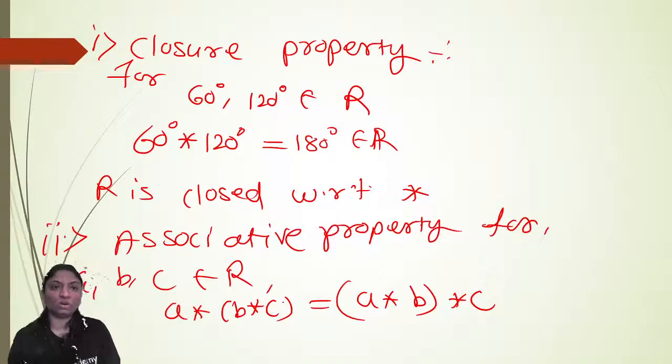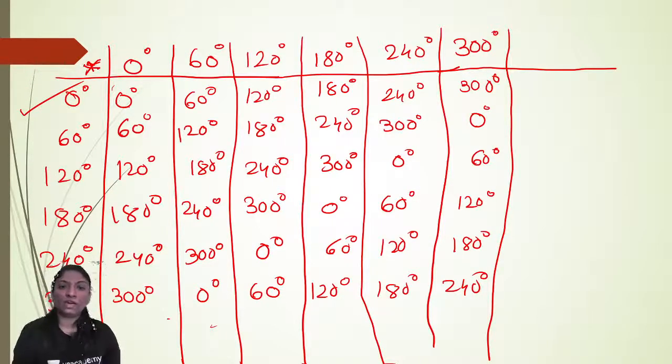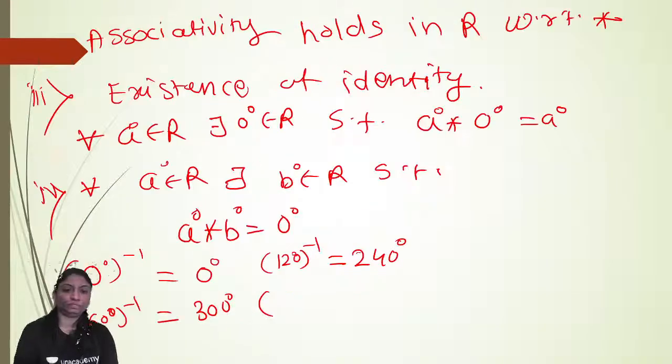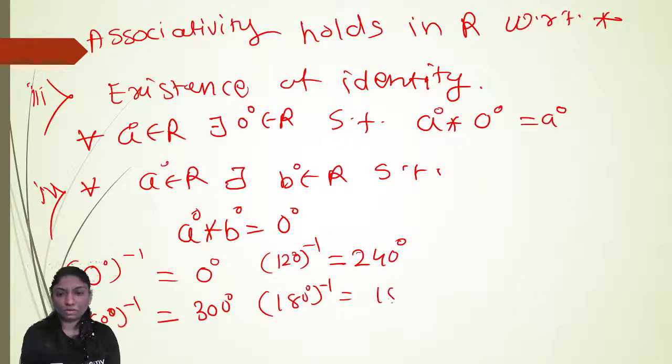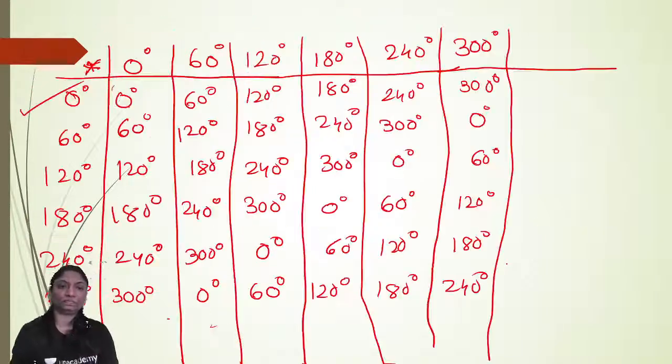Now inverse of 180 is 180. Inverse of 240 is equal to 120.